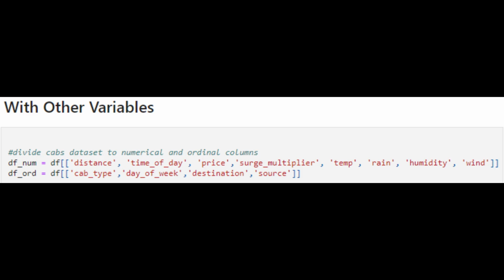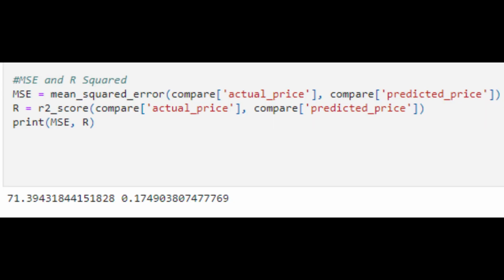So for the next part of the model, we included all the variables that were included in the past models, in addition to ordinal columns such as cab type, day of week, destination, and source, in our linear regression. And with these variables, that gives us a mean squared error of 71.39 and an R-squared score of 0.17.